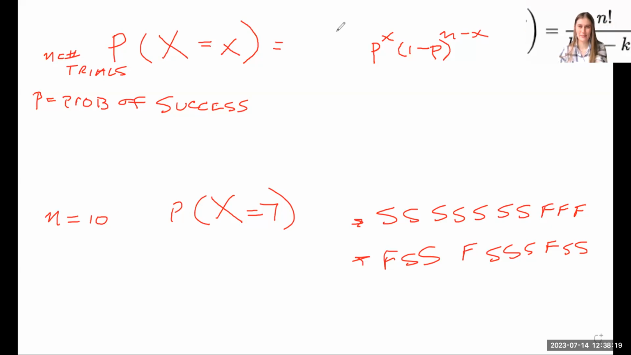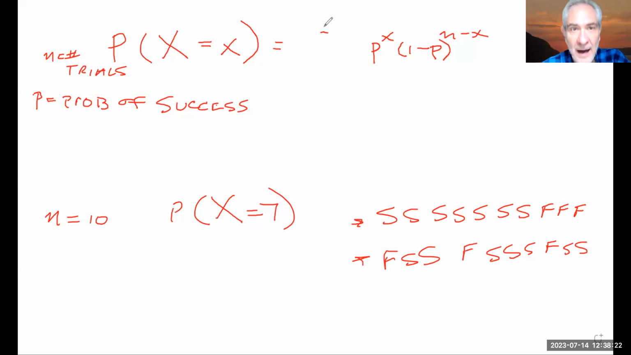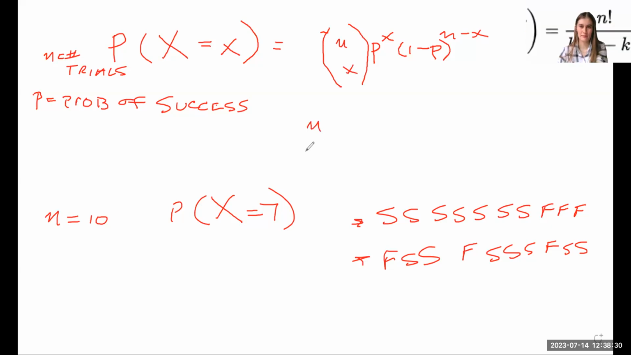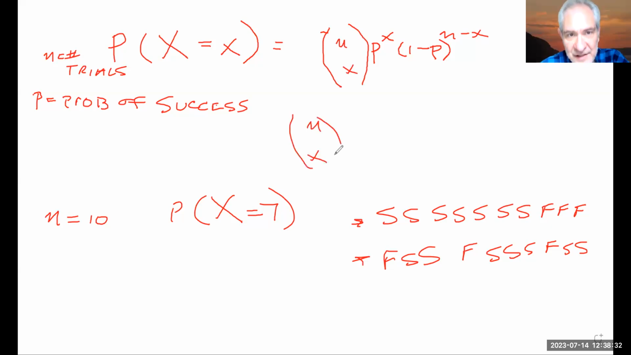Absolutely. Which is combinations, and I think we can write it this way: combinations of n taken x at a time is simply n factorial over